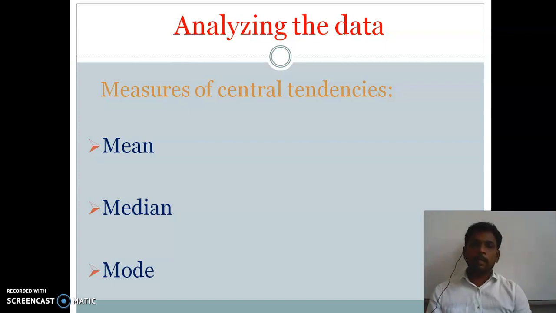And under this, how can you find out? In every question, if you want to find out these values, mean, median, or mode, first thing you have to check the data, what type of data they have given. After that we have to use the respective formula. A formula is available for each data type, right? So now we are going to see one by one.